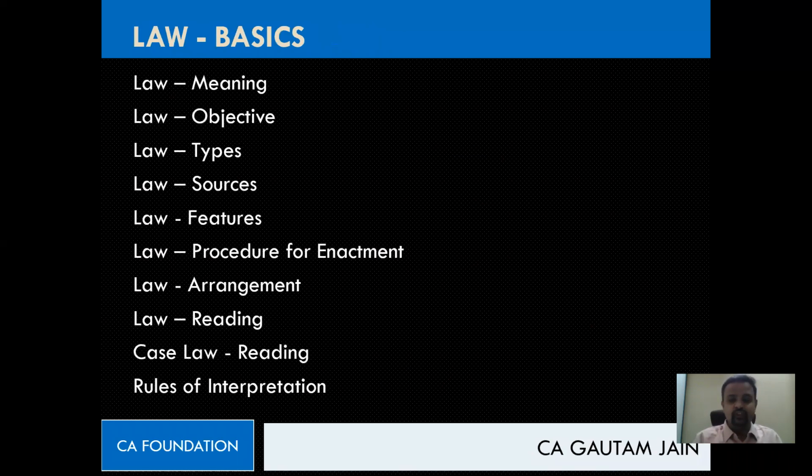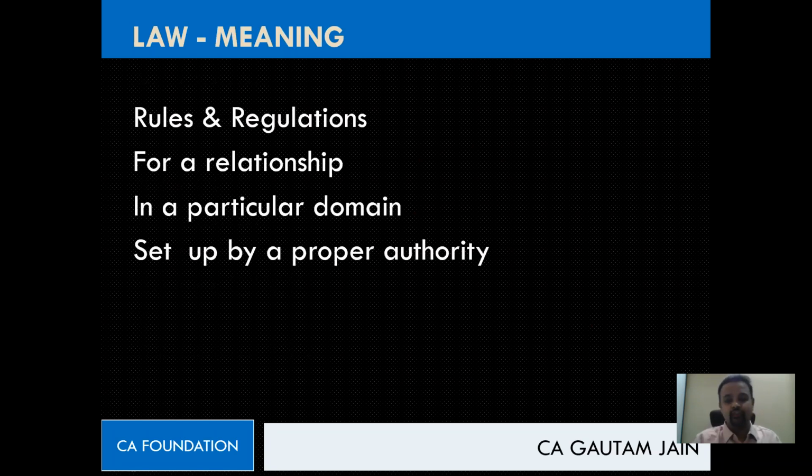Then, we have set our agenda for basics of law. We started with the meaning of law. If you can recall, we said it's rules and regulations for a relationship in a particular area, domain, jurisdiction, set up by whom? Proper authority, right?